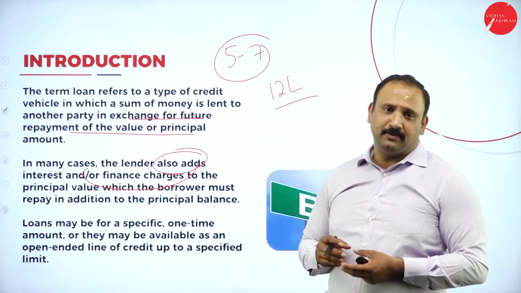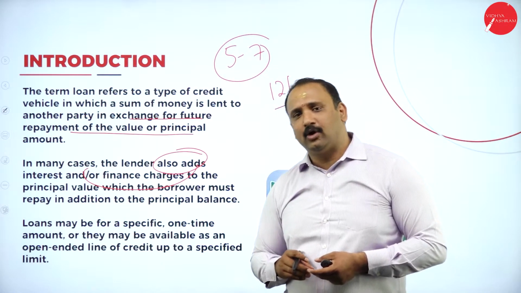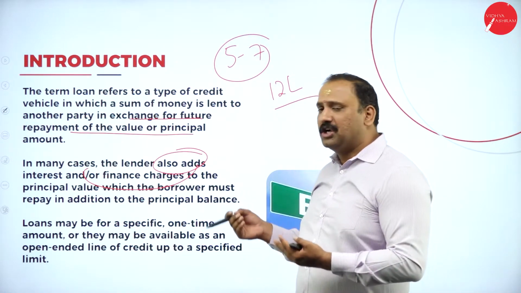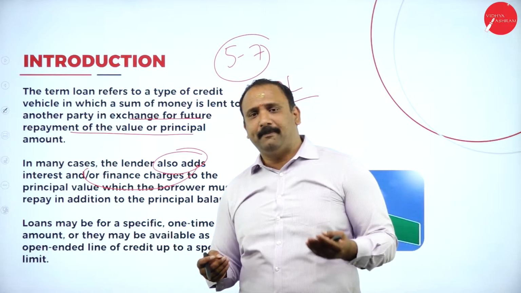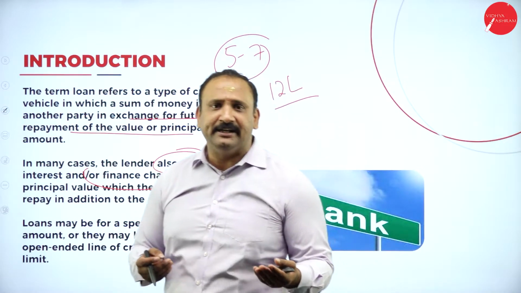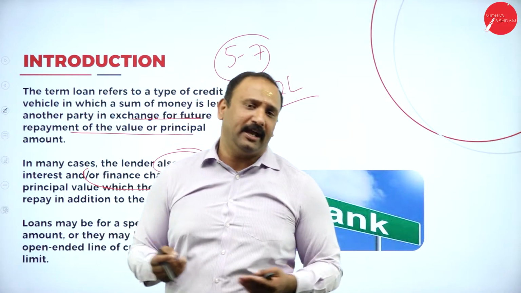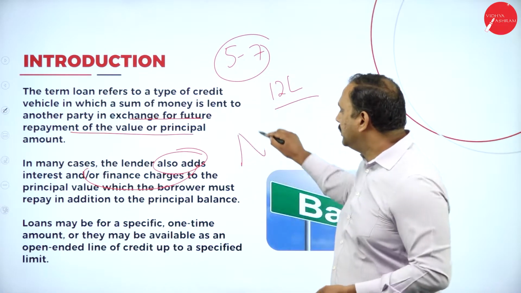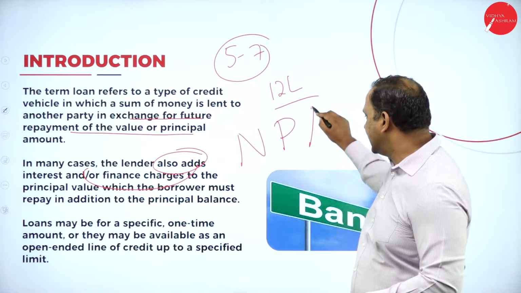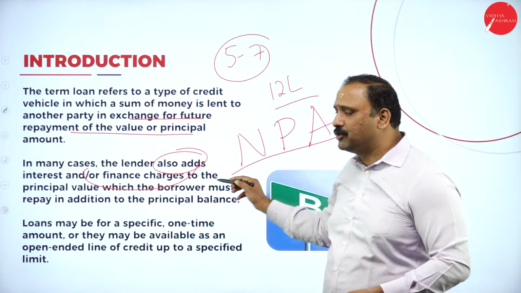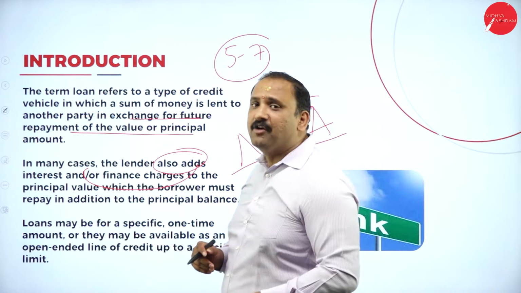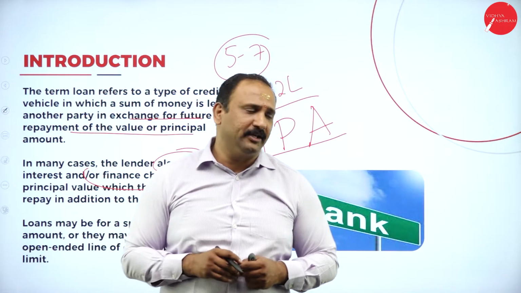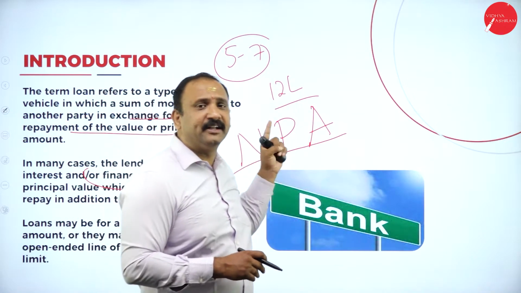If there is no possibility, if there is no viability at all, you are just repaying the same amount again and again, you are just not coming up with any profit, then the bank has to declare it an end and call it an NPA altogether. Now, what is an NPA? NPA stands for non-performing assets. So all the loans which have not been repaid for quite a long period will be classified under NPA.